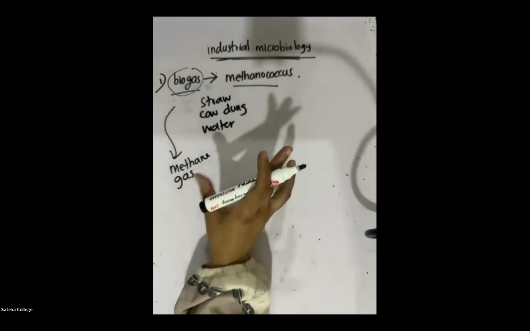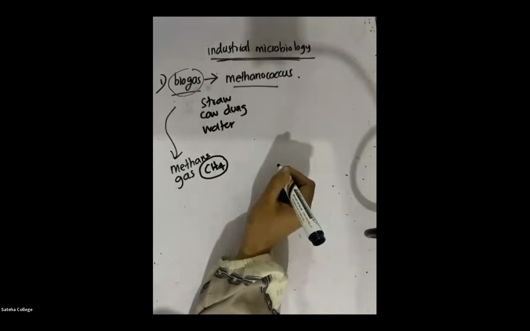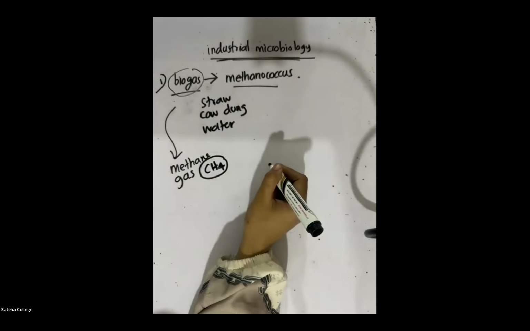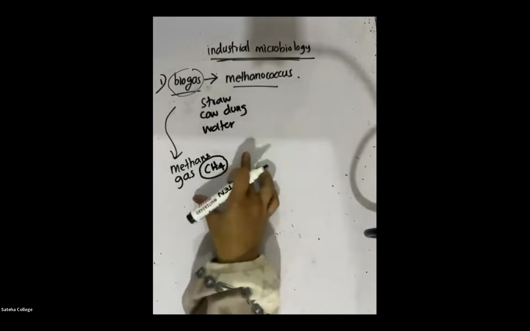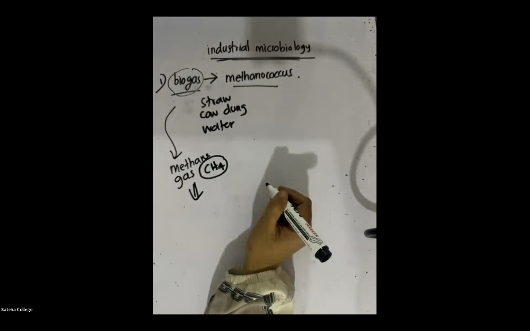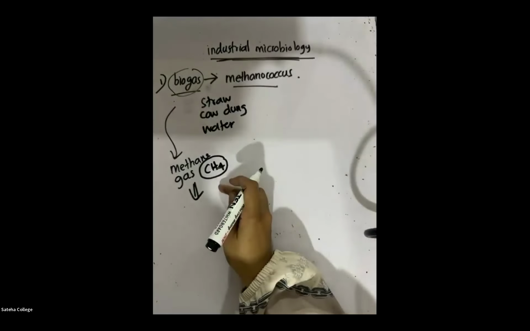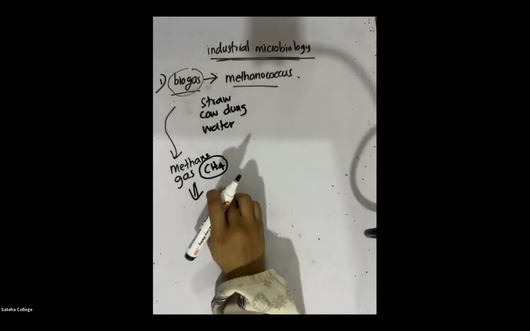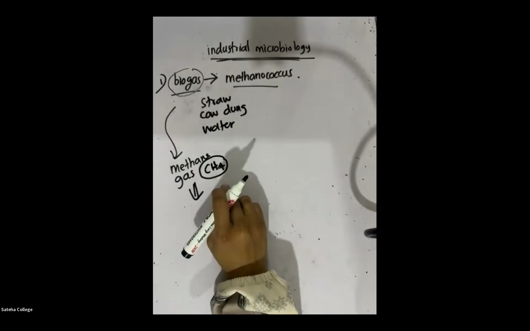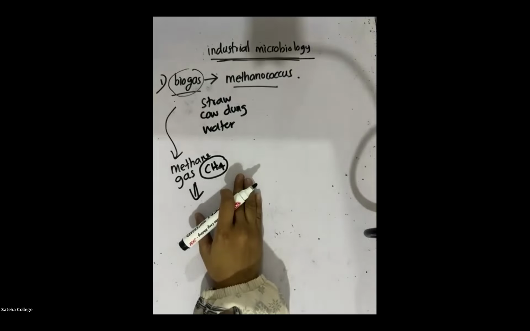Biogas has a gas mainly present in it called methane gas, CH4. To produce this gas, why do they use this gas in India and all? What do they use this gas for? How do they produce this gas? Why do they produce this gas?